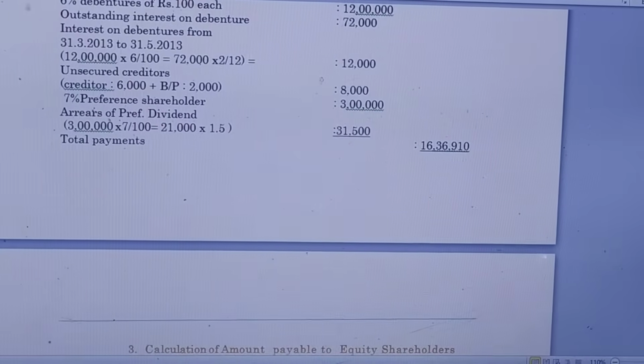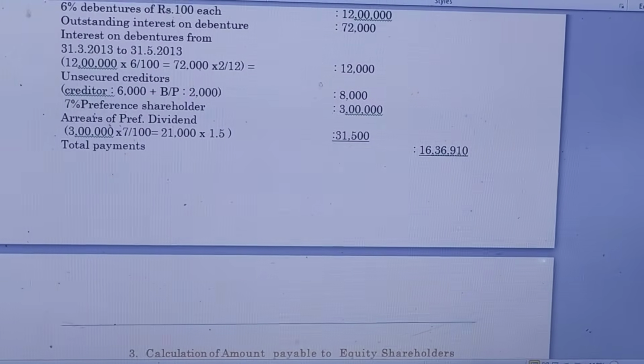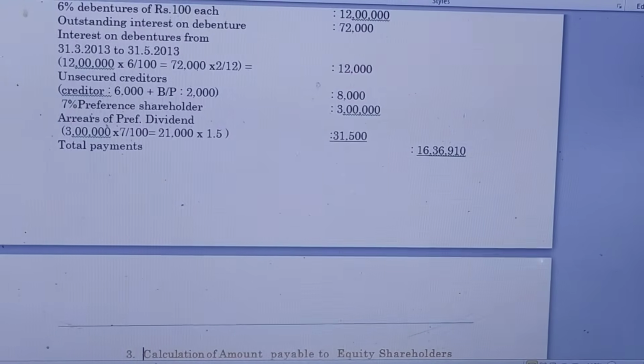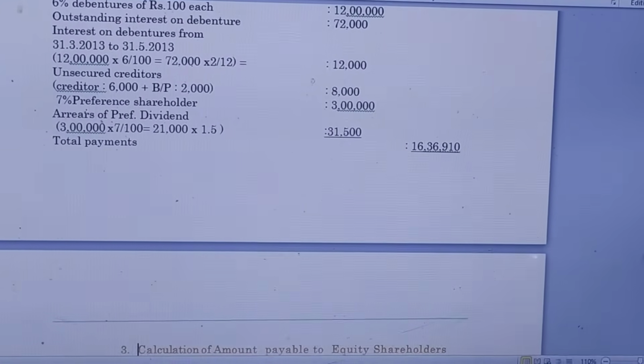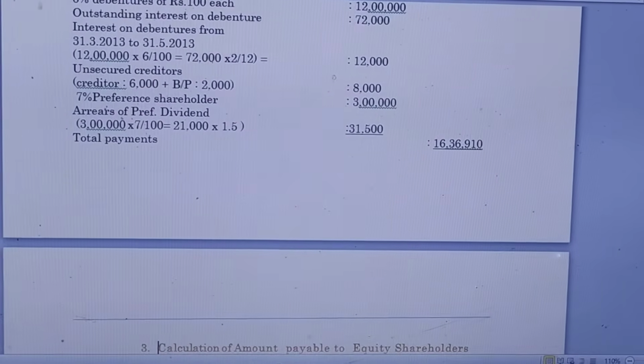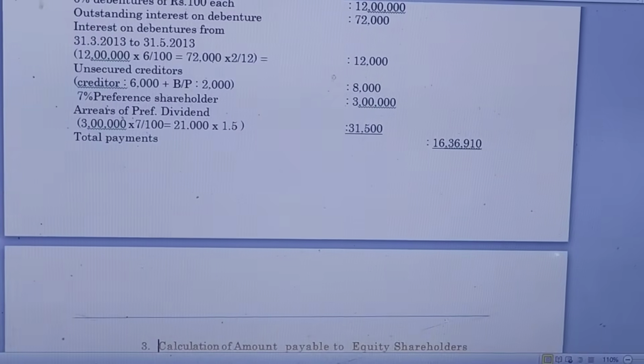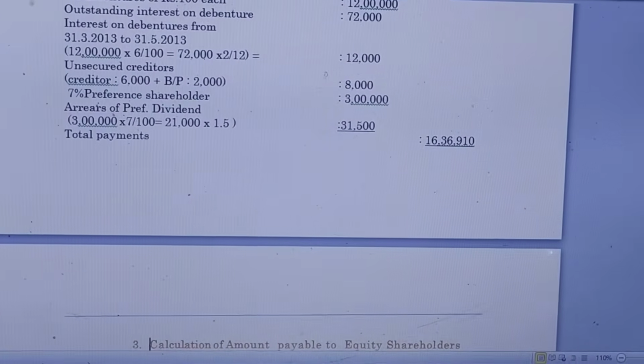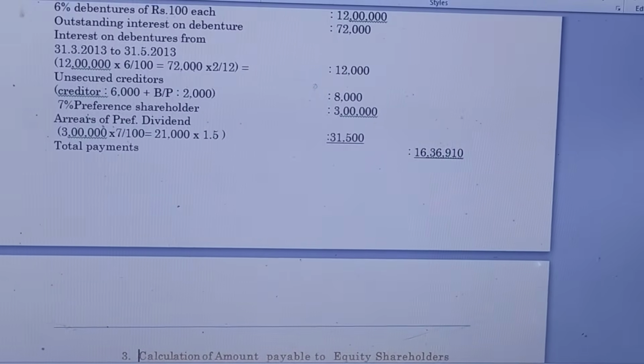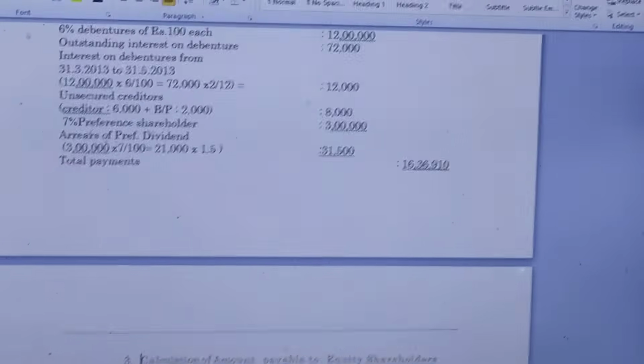That is why 21,000 multiply with 1.5, we get 31,500 as the preference dividend. Then we have to add all the payments amounts. We get the total payments amount as 16 lakhs 36,910.